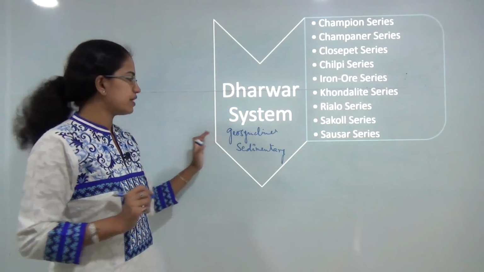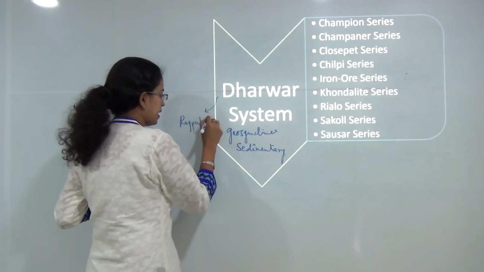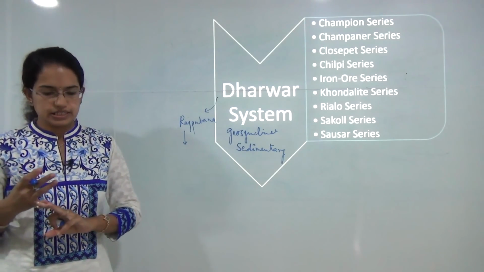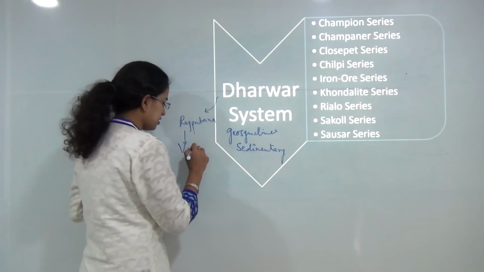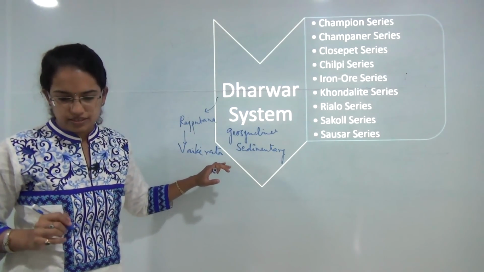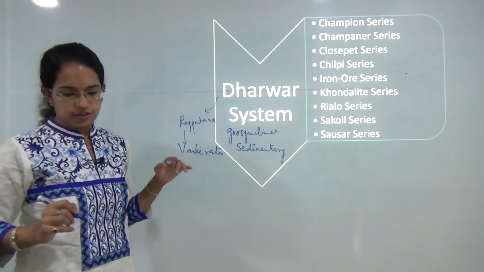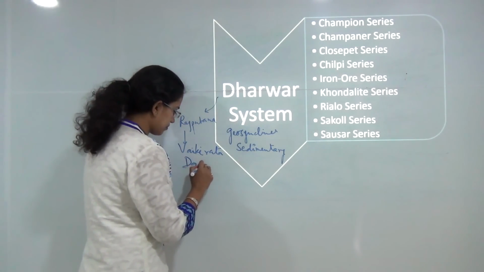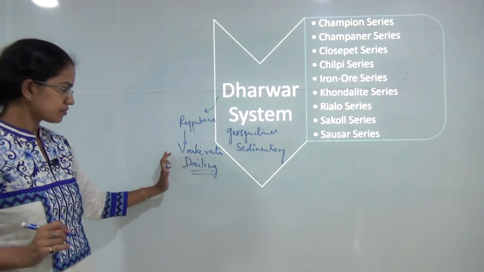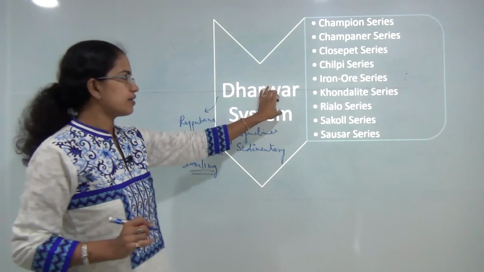Now similar to the Dharwar system, you have the extension of Rajputana in parts of Rajasthan. Then similar to Rajputana, you have 2 further extensions, which are known as Vaikhrita. Vaikhrita is the extension in the Kumaon and the Spiti region in Uttaranchal, and then you have the Darling. That's the extension in Sikkim and the Shillong region in the northeast. So these are the three basic extensions of the Dharwar system.